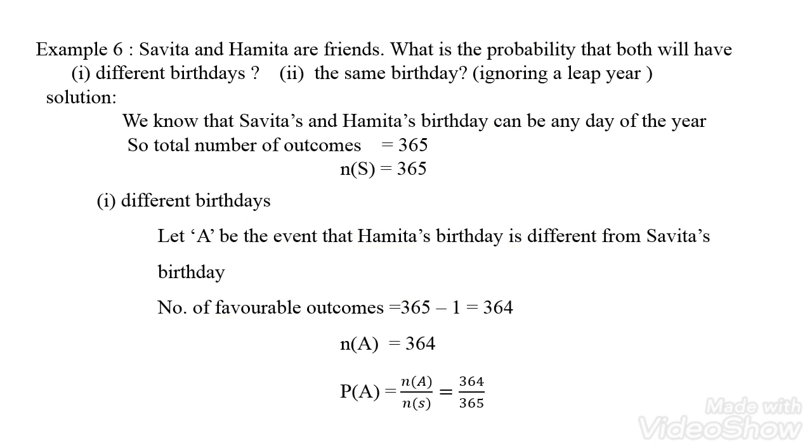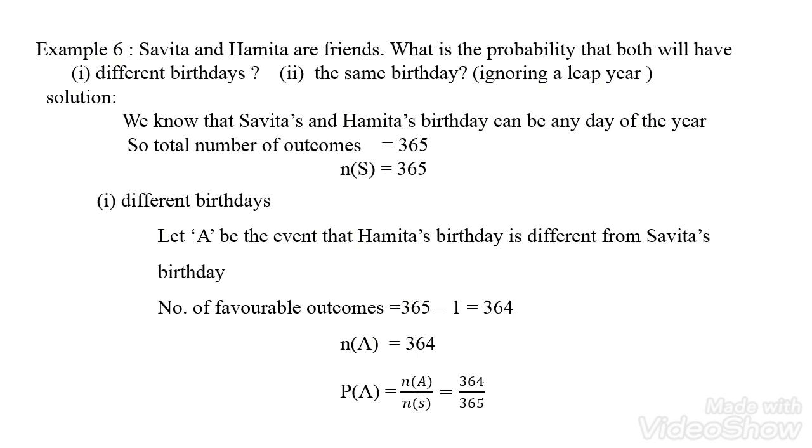Next, we move on to the same birth date. For example, Savita and Hamita have the same day, so they celebrate the birthday on the same date. For this we take A bar. The first one, A, should be different from Savita, and the second should be the same date, the opposite of the first one.